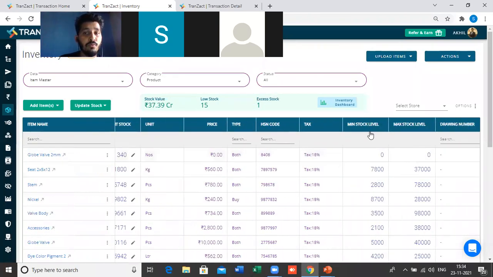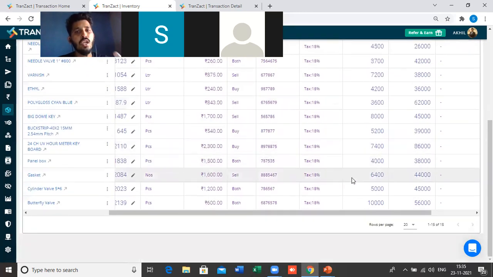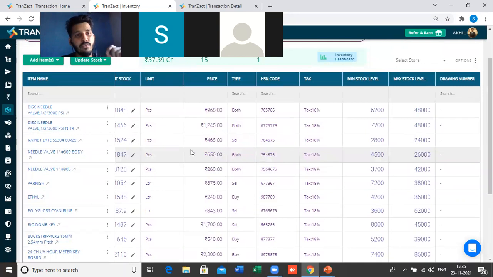There is an option to put the minimum and the maximum stock level for every item. This is an important thing to track if you want to manage the inventory. Once you add the minimum stock level of the item, when the stock goes below that level, it will come here in the low stock. You can click on the low stock and see the list of only the low stock items. That means I now have to procure this. I want to purchase this material so that the requirements will get matched, right?